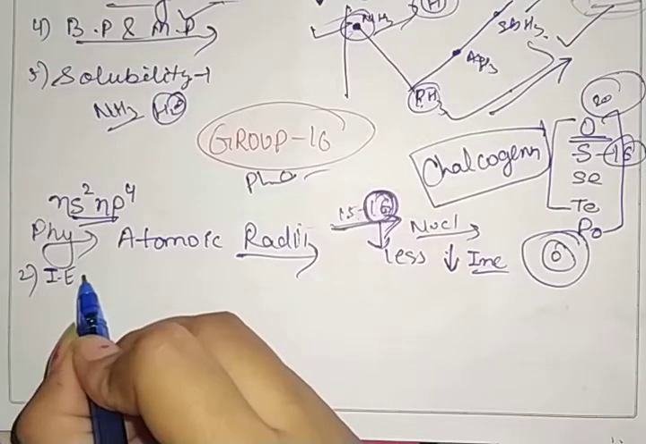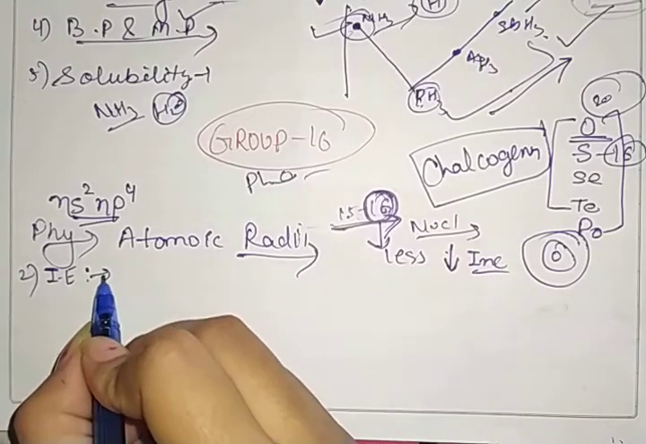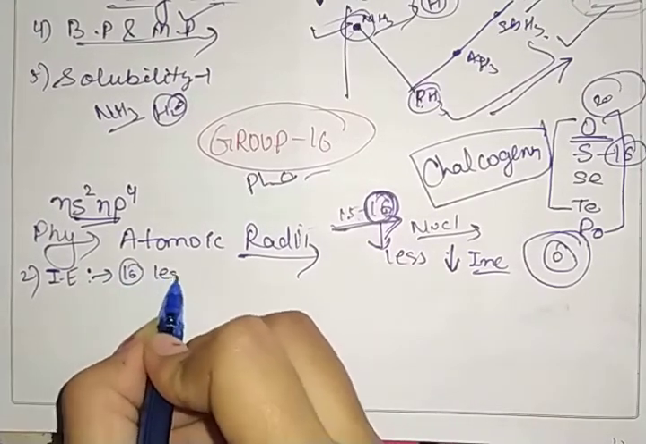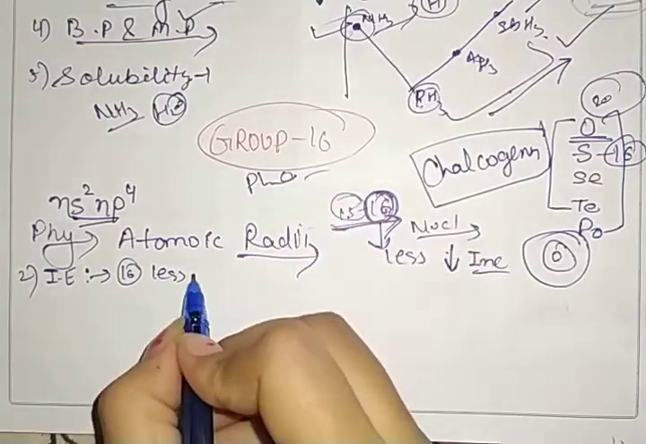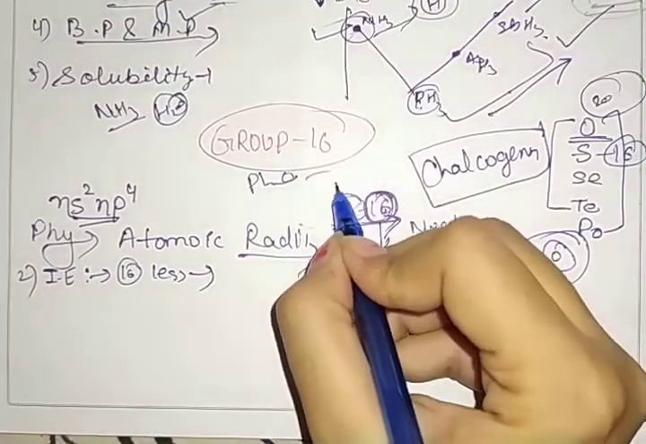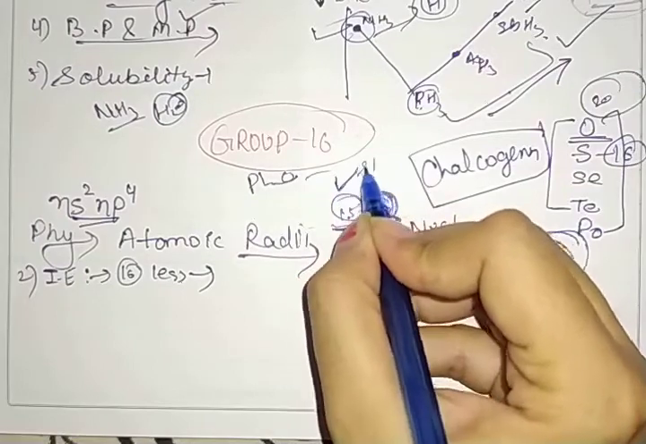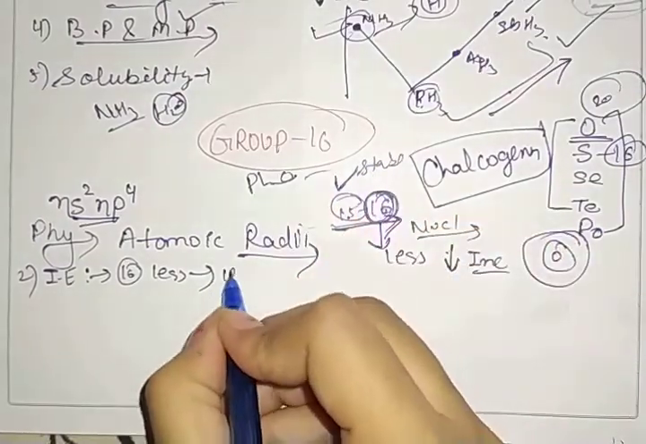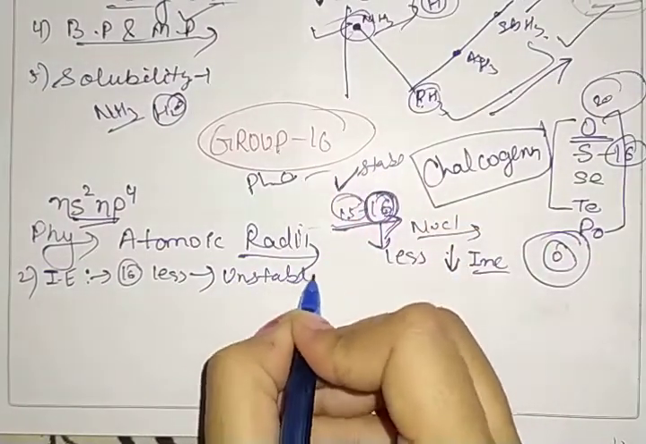So the ionization enthalpy of group number 16 is less as compared to that of group 15. Why? Because we know that group number 15 elements are stable, but group number 16 elements are not as stable. We can say that it is less stable.